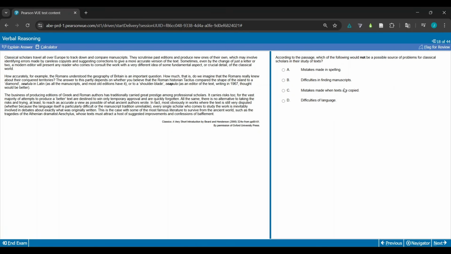Okay, remember, I'm going to do this one first. Which of the following would not be a possible source of problem? So, difficulties in finding manuscripts. I remember reading about that. Okay, I remember reading about that. So, I remember reading this. This one I don't necessarily remember reading specifically about.